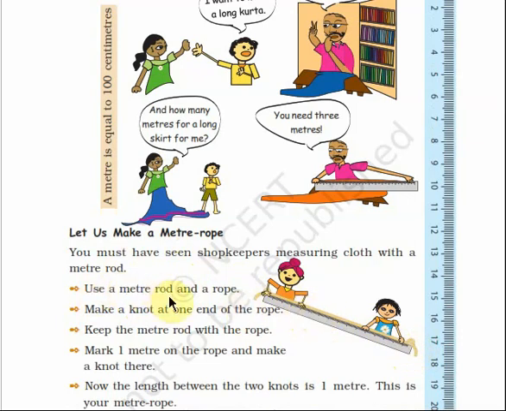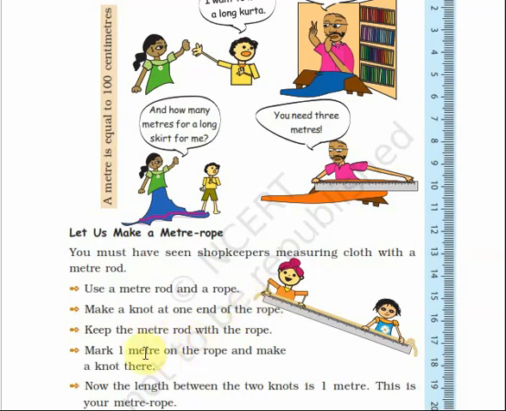Okay. Use a meter rod and a rope. Second, make a knot at one end of the rope. So on the first end, make a knot. Put a knot over here. Tie the rope over there. Make a knot. Just as you make knots on a ribbon while tying your hair, making hair plaits, you tie the ribbon. That way you have to make knots on the rope. So first make a knot over here on the rope.